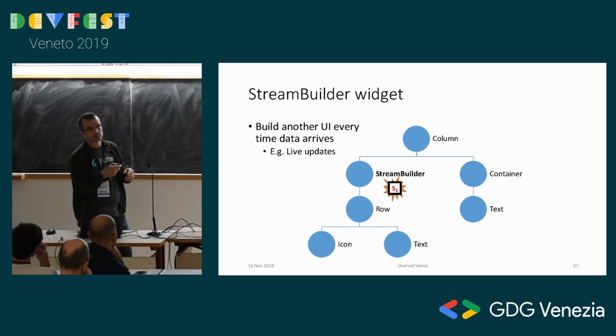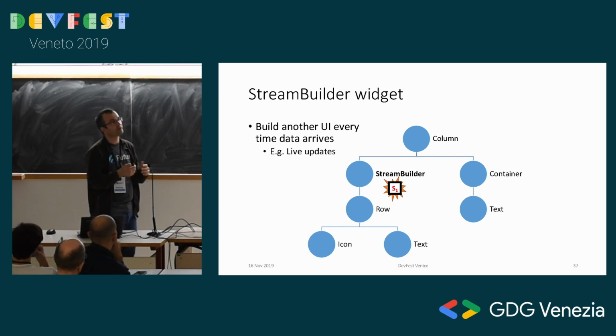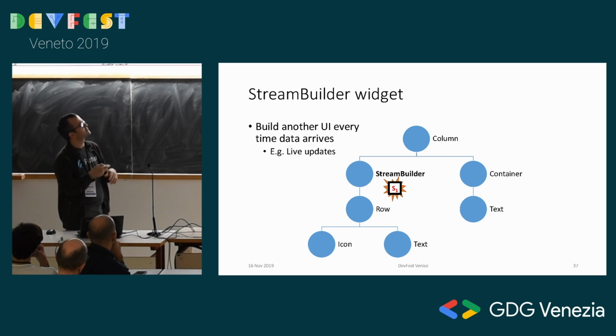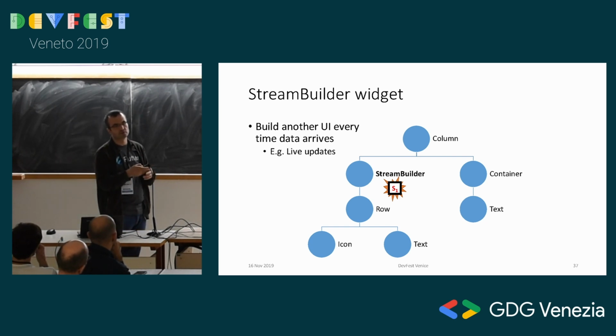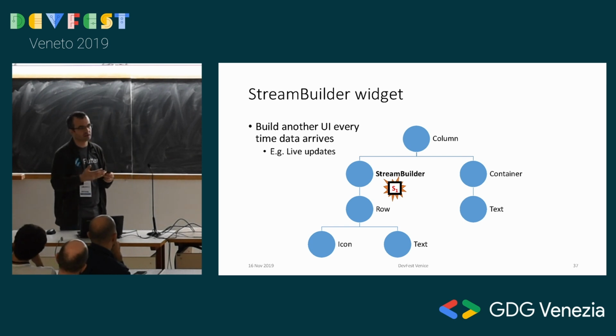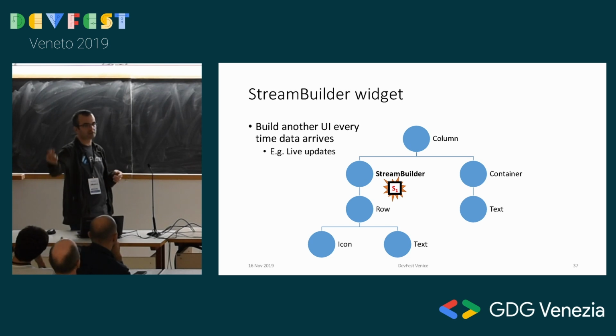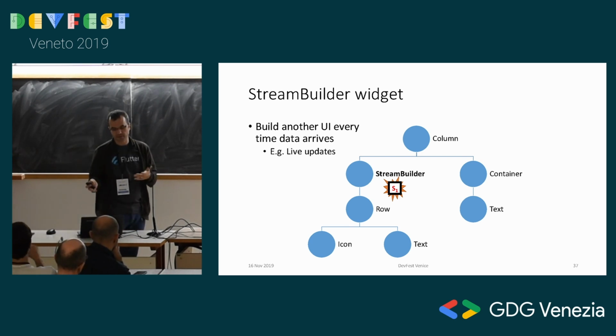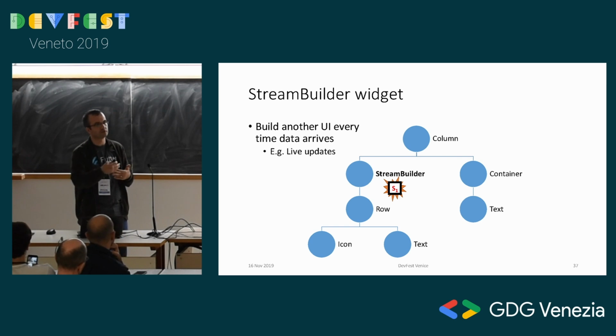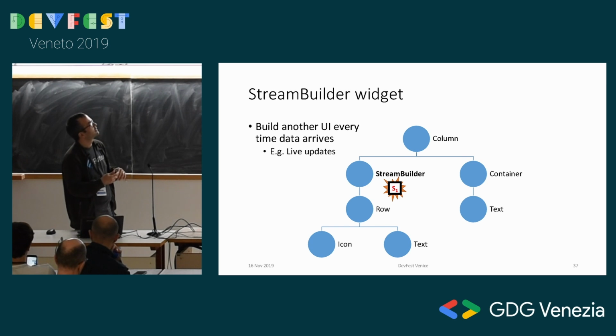Similarly, StreamBuilder is also there. Very much the same idea, but every time new data arrives, this StreamBuilder rebuilds this part of the tree. If you've played with Firebase, you make a synchronous connection to Firebase, and every time a user updates something, you automatically see it changing in your UI. The stream sends the data over, and then you see the new data on your screen. Any stream that's feeding you data, you can show it live in your UI.